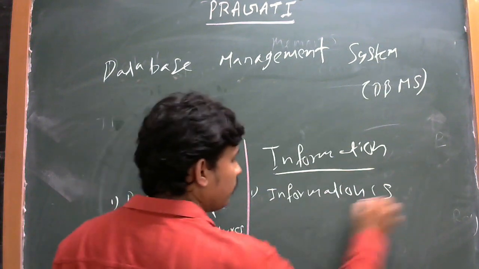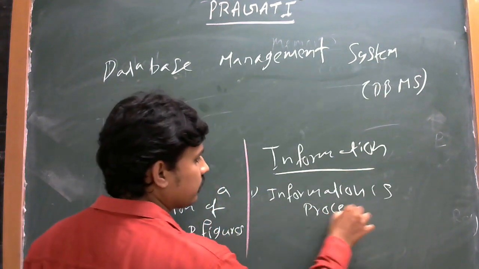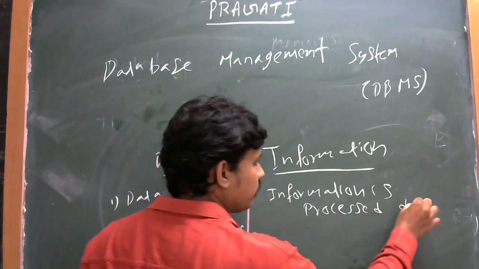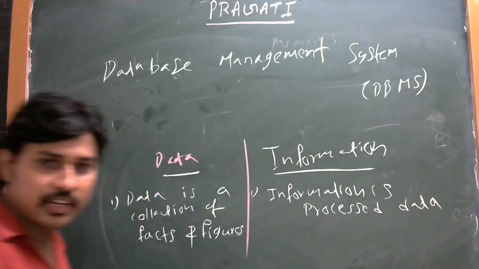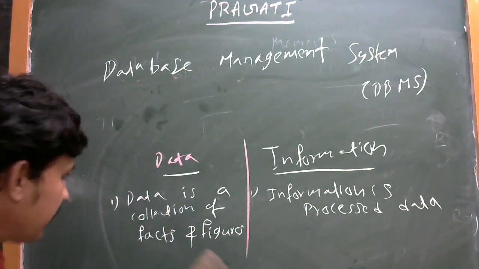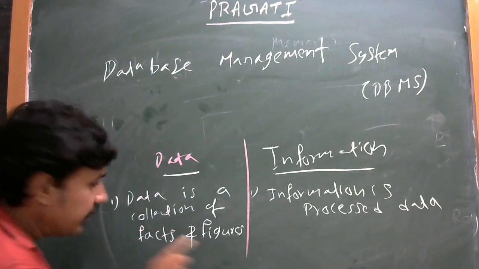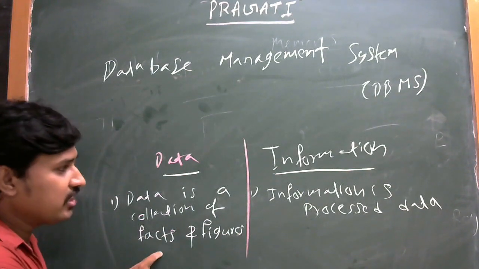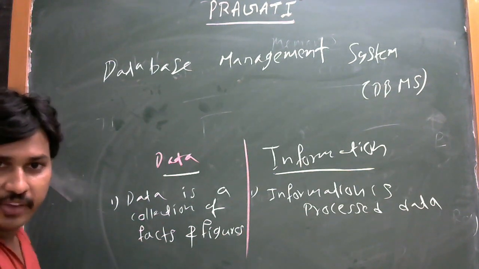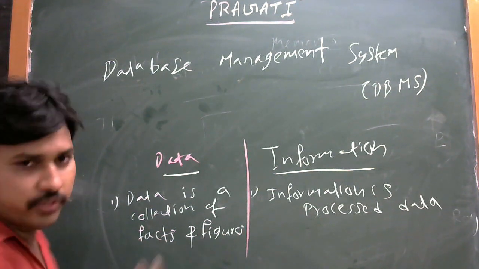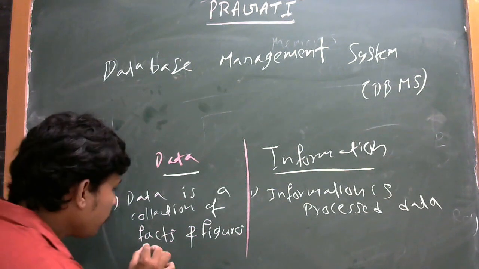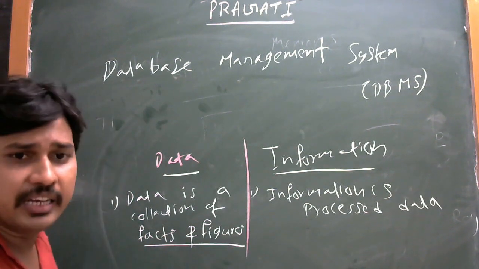Information is processed data. Let us discuss the difference. Here, data is a collection of facts and figures. So what are facts and what are figures? Both come under data.